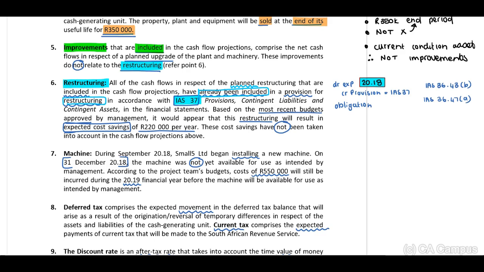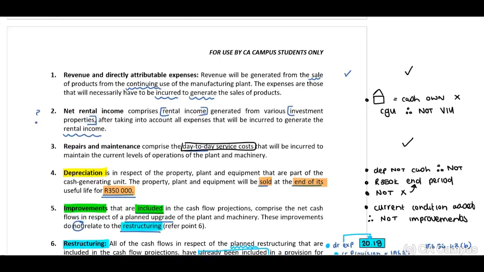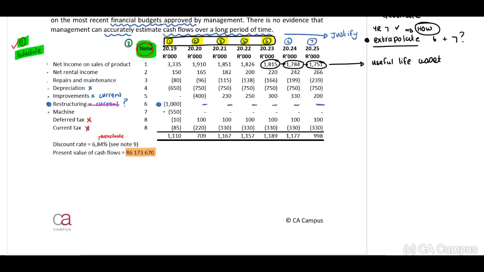Now, when you think about this, if this is what they have done, debit our expense, therefore this is already included as an expense in 20.18, and credit our provision. Therefore, guys, they can't include this again in 20.19. When you look at this, guys, our restructuring, this 1 million, they can't include this again if they have already included this in 20.18.